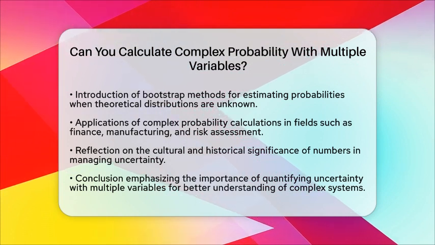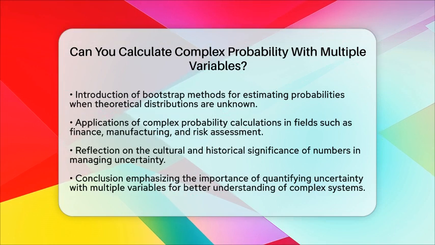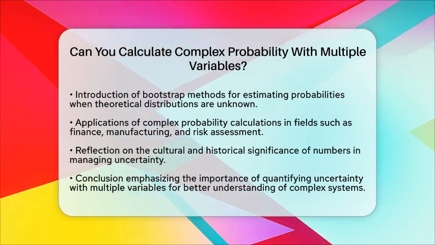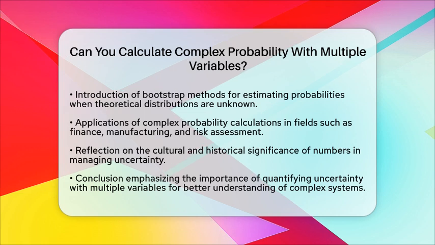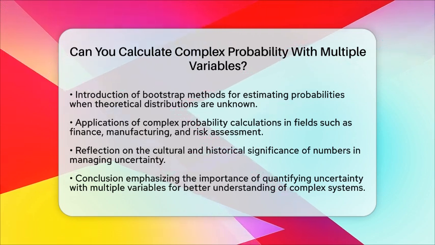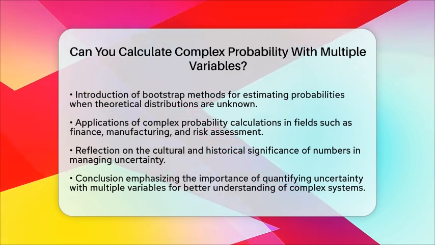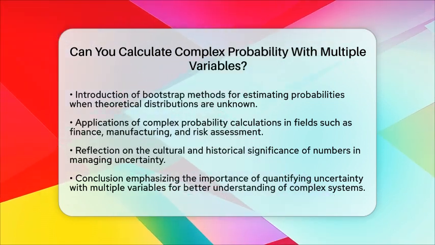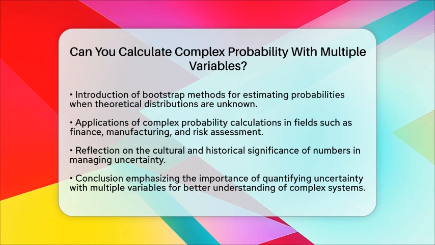By quantifying uncertainty with multiple variables, we can better interpret complex systems and make predictions. This highlights the connection between numbers and the structure of our reality. So yes, you can calculate complex probabilities with multiple variables, and it opens up a fascinating world of possibilities.